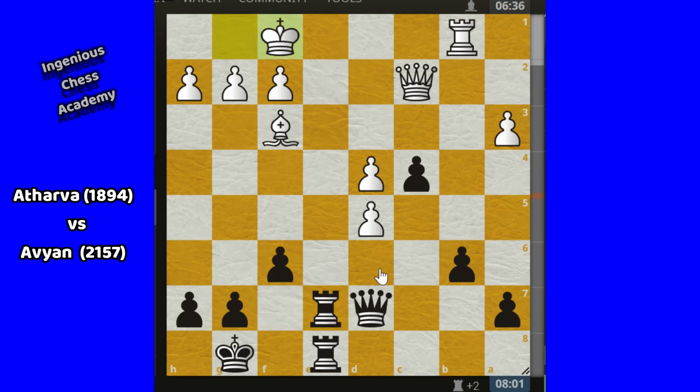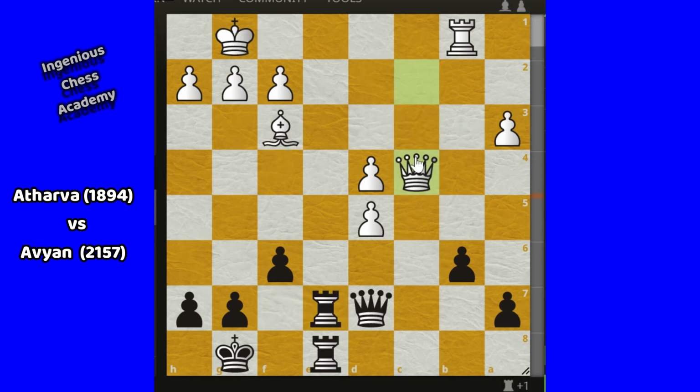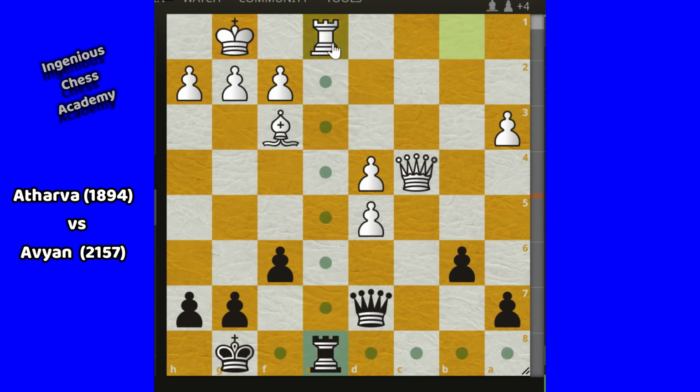Now Atharva played king f1. Why king f1? He wants to support this square, otherwise it will be checkmate. Let me show you some traps here. Suppose he is not playing king f1. Just imagine that Atharva is capturing this pawn free of cost because it is hanging here. So here Abhiyan played rook e1 check, rook takes rook, rook takes rook, check.